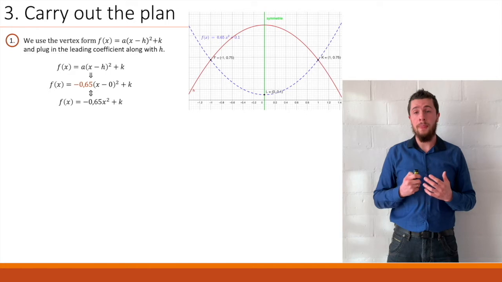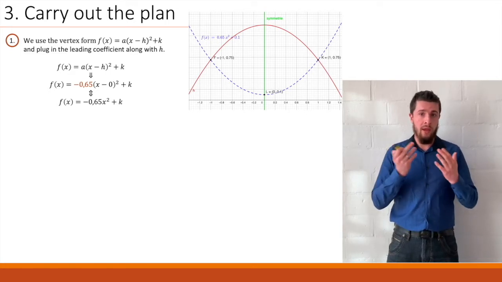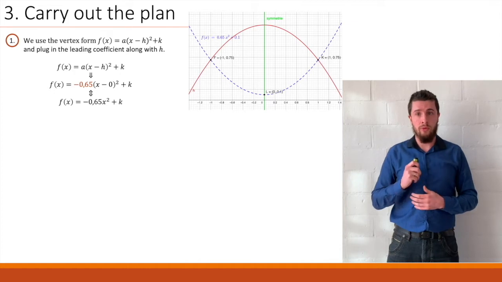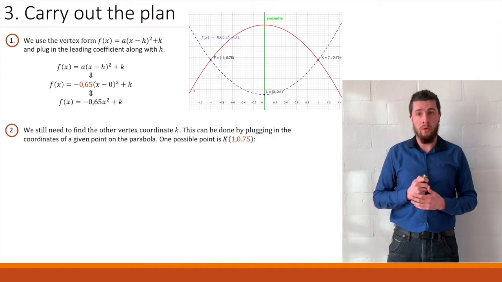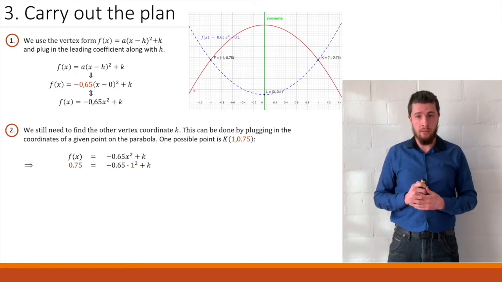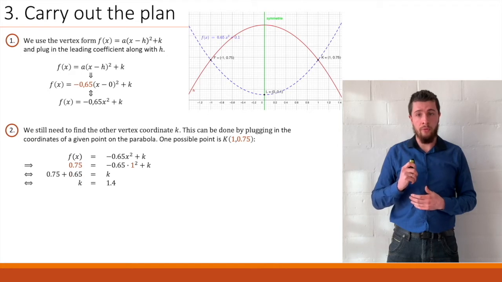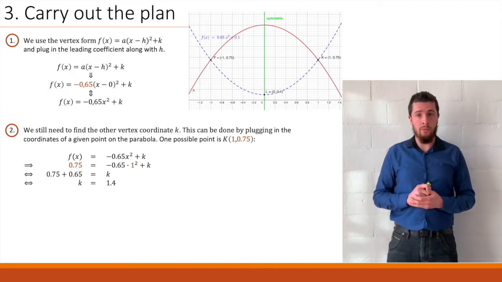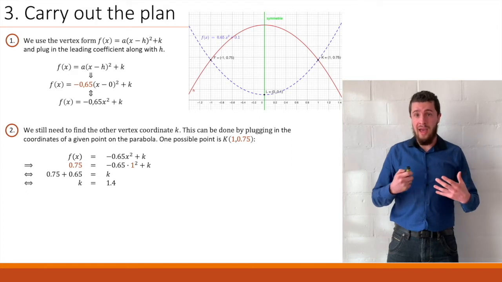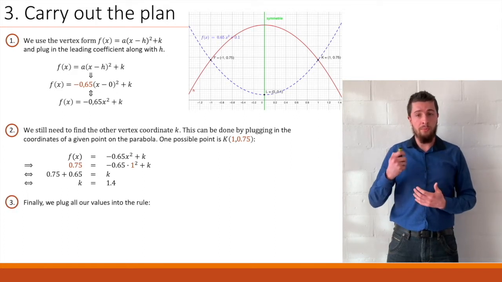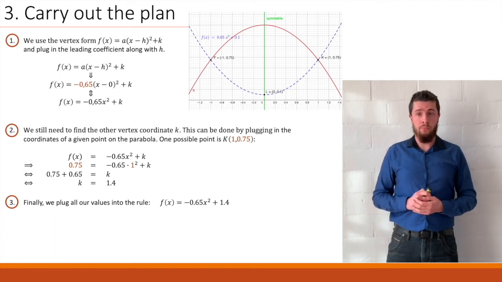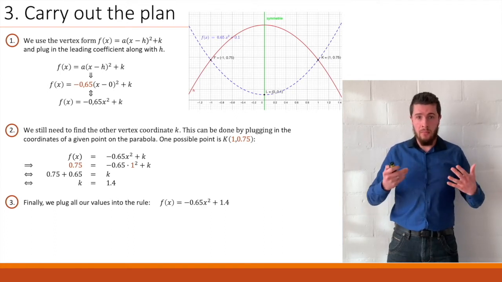In order to do that, we will be plugging in a coordinate of a point of the parabola for x and f of x. So we'll be using point k once more for easy calculating. So when we fill in, we plug in those coordinates, we end up with this, and we solve for k. Now here, k equals 1.4. We have the value of our k, so all we do is we plug all of the known values into this rule. And this also seems like our final answer.